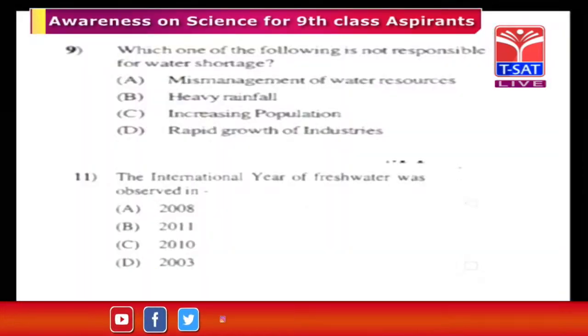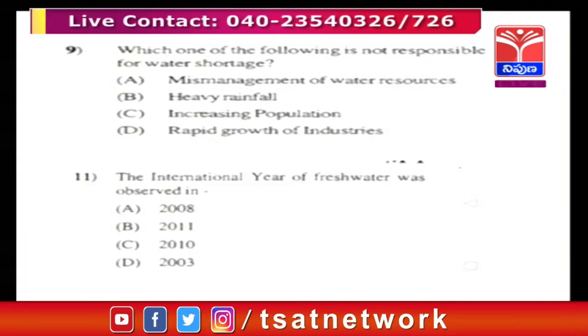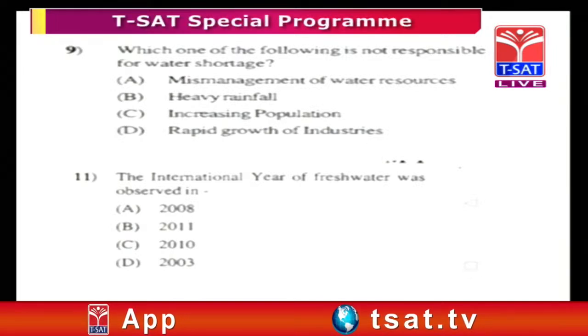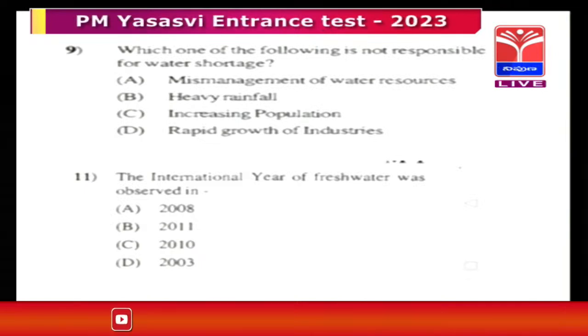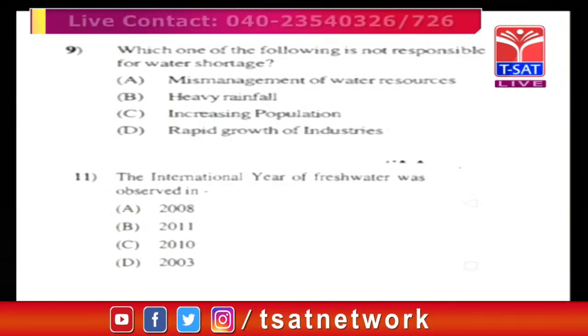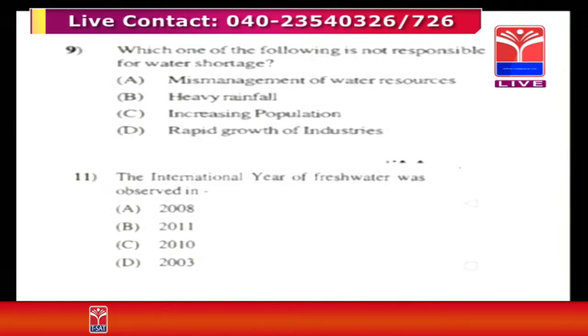Now we are going to shift to the next one. Which one of the following is not responsible for water shortage? The options are: mismanagement of water resources, heavy rainfall, increasing population, and rapid growth of industries. Which one of the following is not responsible for water shortage? This is water shortage.